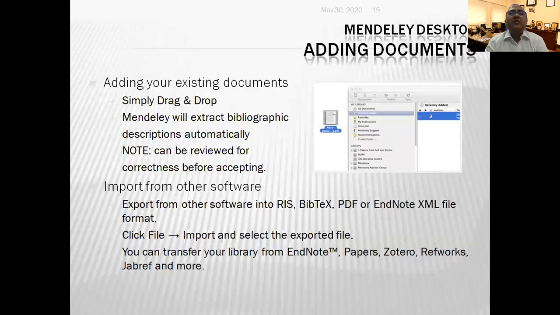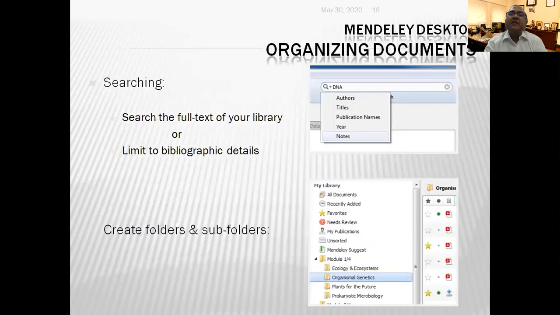You can add many documents into that. It's very easy. You can simply drag and drop. You can import from other software like BibTeX or EndNote, or you can transfer from other citation tools. It is well accepted. When you are using Scopus, you will see an option coming when you are searching, add to Mendeley. So it has very interesting and very good features.